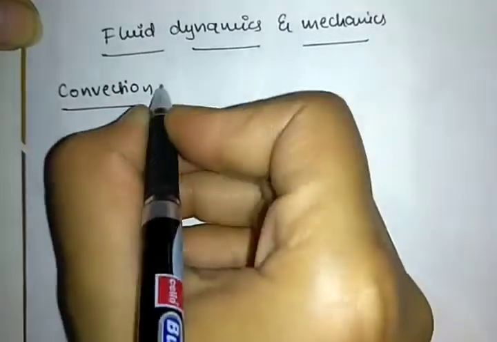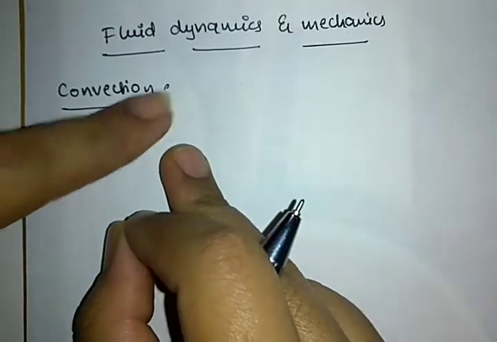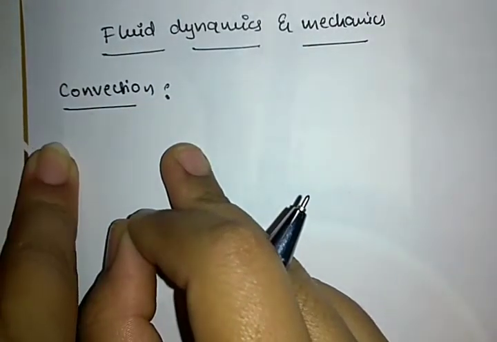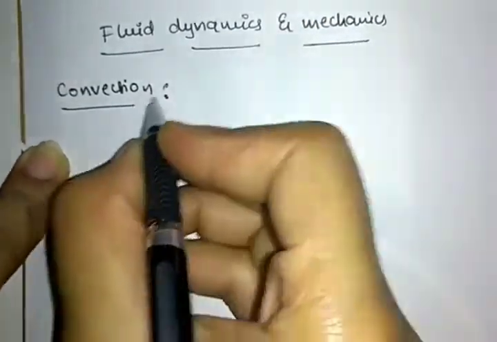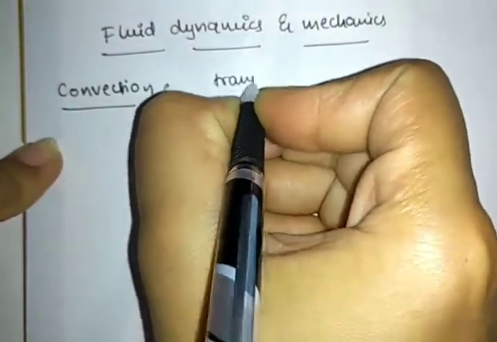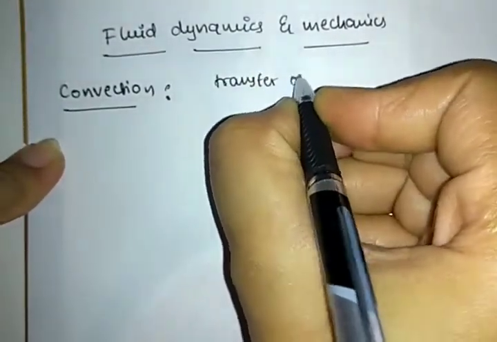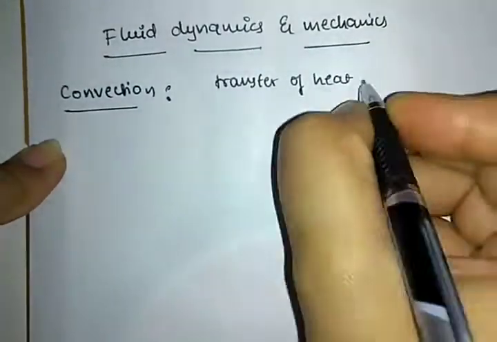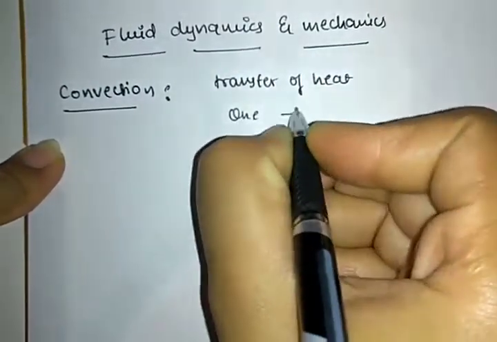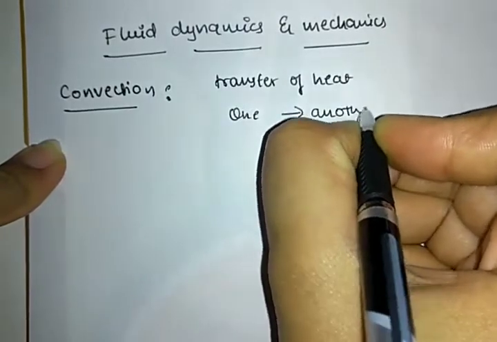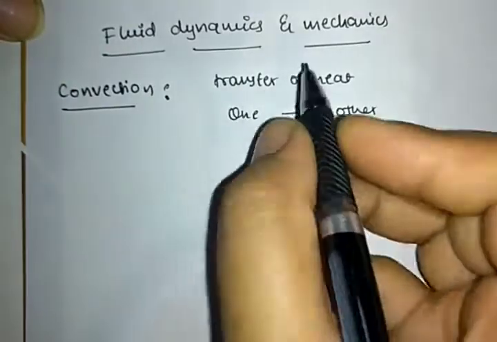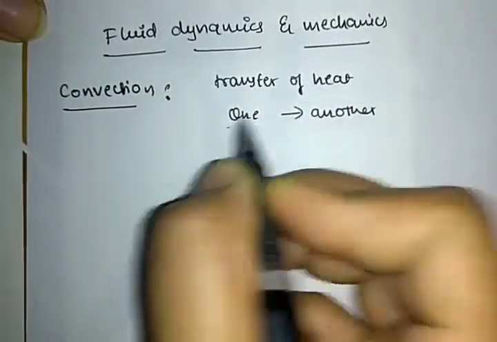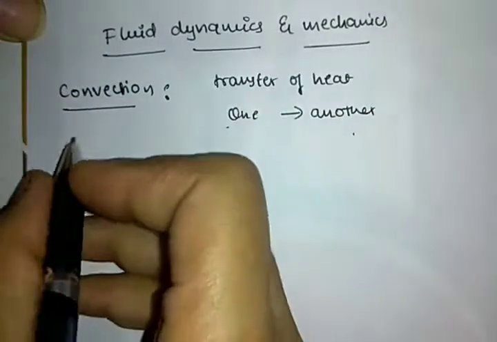Convection. What is meant by convection? Before going to the meaning of convection, we must know how heat is transferred from one object to another object. See, transfer of heat from one object to another. There are three modes of transfer of heat from one object to another.